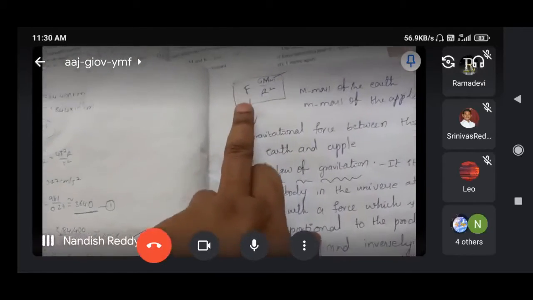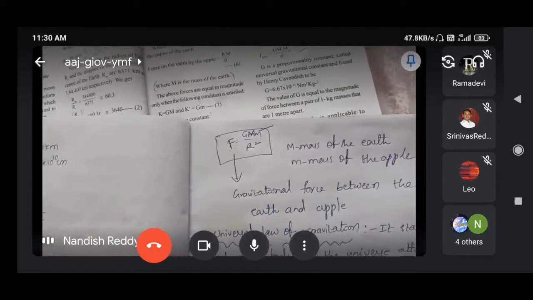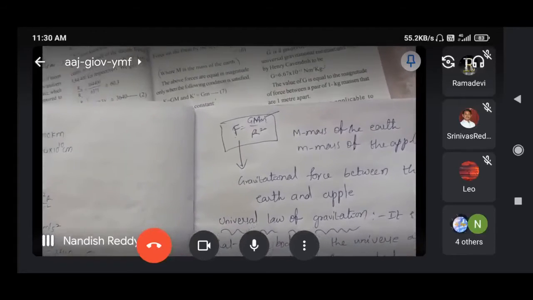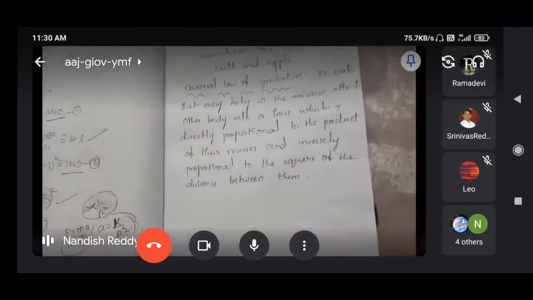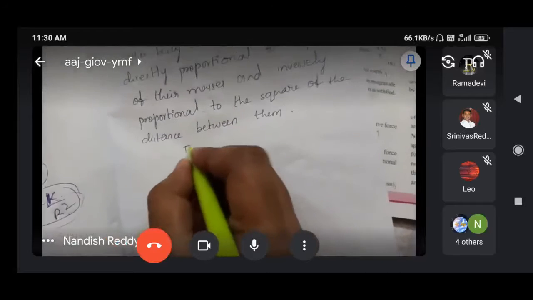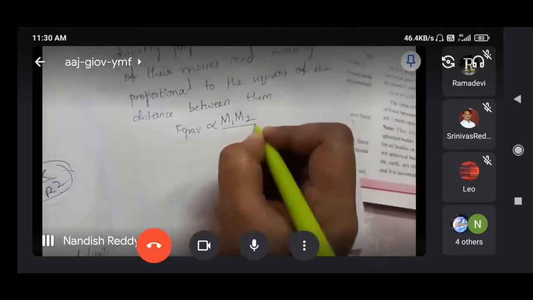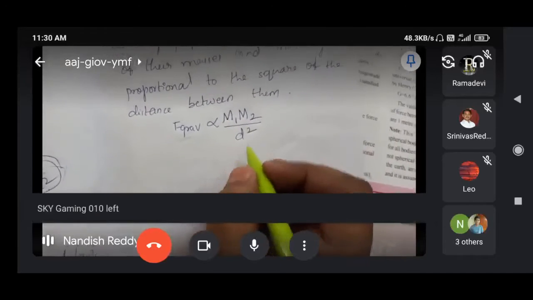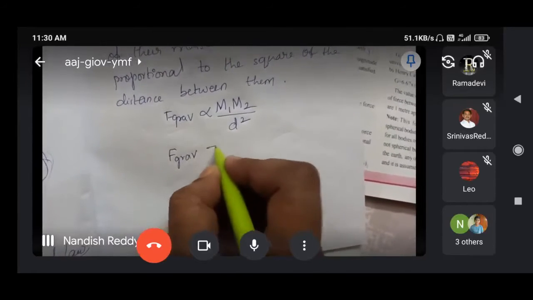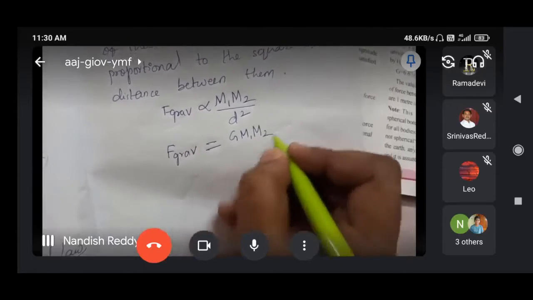Gravitational force that exists between any two objects in the universe is directly proportional to the product of masses and inversely proportional to the square of the distance between them, that you have to write. So F gravitation is directly proportional to m1 m2 by d square, where d means the distance between them. If we remove this proportionality concept, we can take a constant G, that is the gravitational constant.